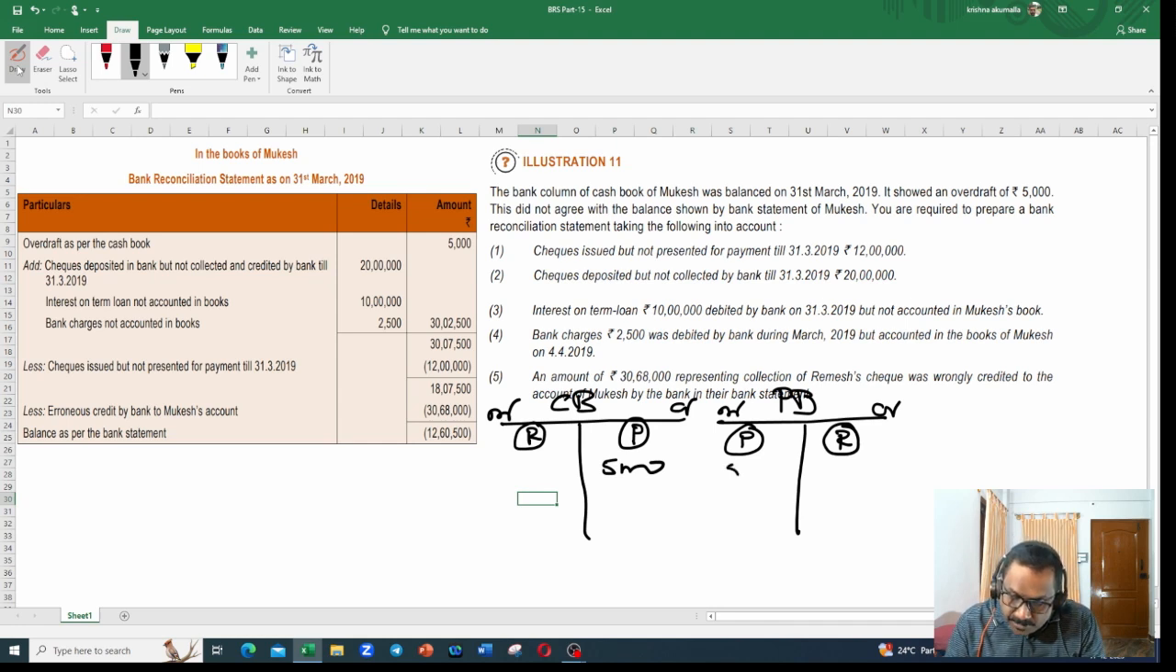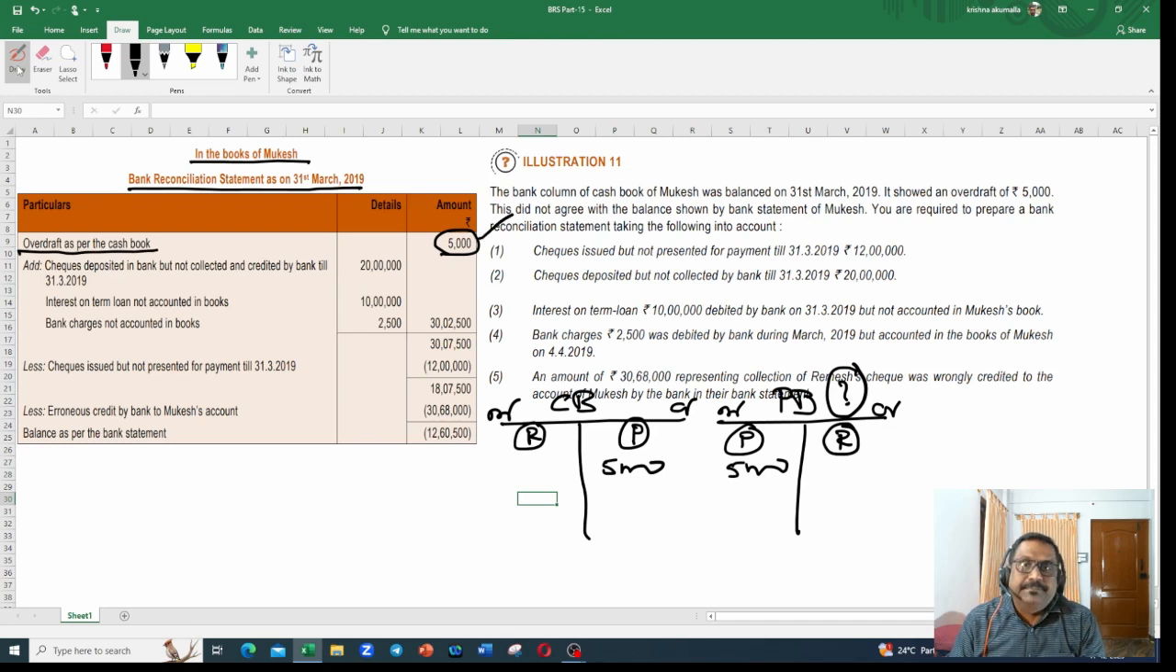Let us put the same amount in passbook as well, 5,000. Since we have taken as per cash book balance, question mark should come under passbook. Rule is very simple. If question mark balance is increased, you need to add. If the question mark balance is reduced, you need to subtract from the balance. That's all. So in the books of Mukesh, bank reconciliation statement as on 31st March 2019, that is the heading. And overdraft balance as per cash book 5,000 was given. So overdraft as per cash book 5,000 we have entered here.